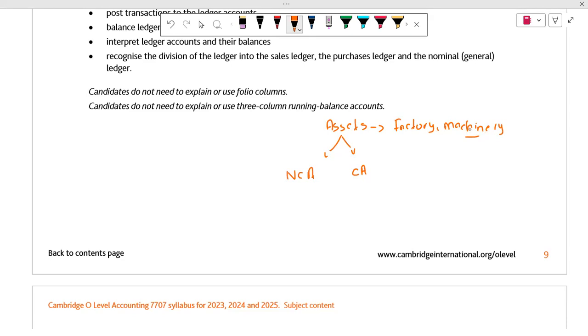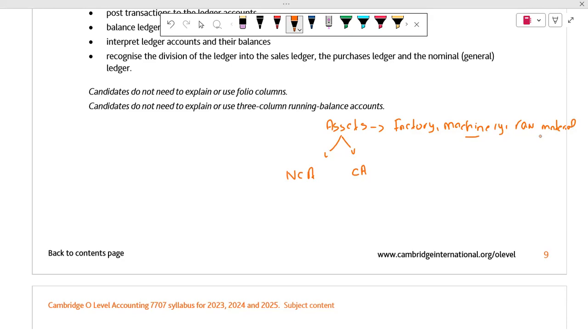Okay, so factory and machinery. What other things do I have to purchase? For example, raw materials, because I am going to start a shoe manufacturing factory. I will need some leather and shoelaces, all the material which I will use to make my shoes.